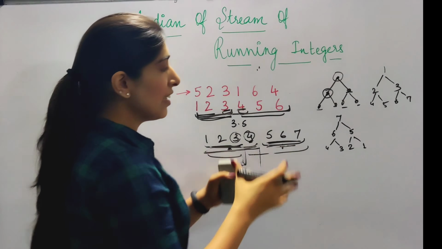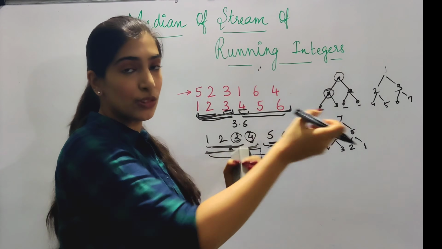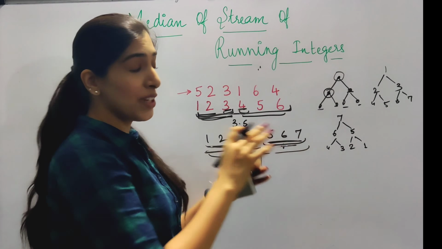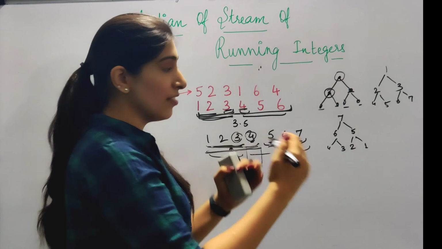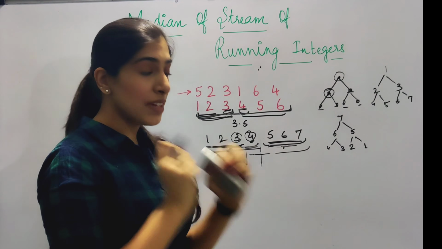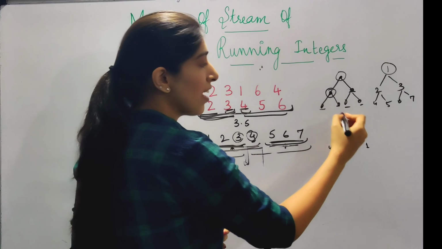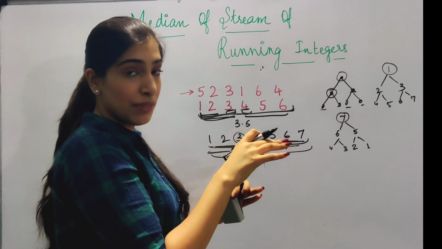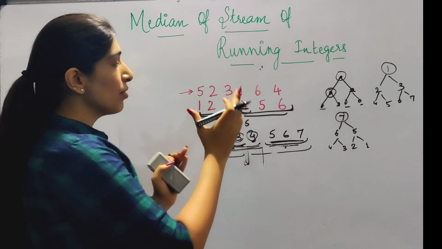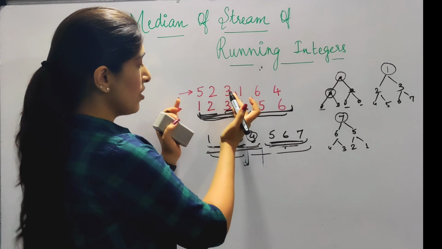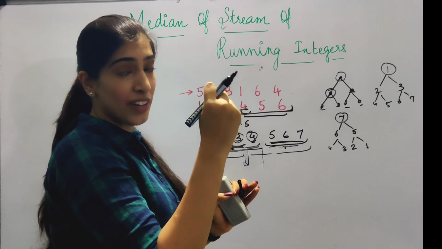Essentially, it does all the operations in log n time: to insert, to delete, to extract. All these operations are done in log n time since it's a binary tree. It balances by itself, it does some operations, and it makes sure that the lowest number is on top for min heap and the highest number is on top for max heap. So this structure is just perfect for our requirement, because we need two structures. One should store the minimum value on top and one should store the maximum value on top.